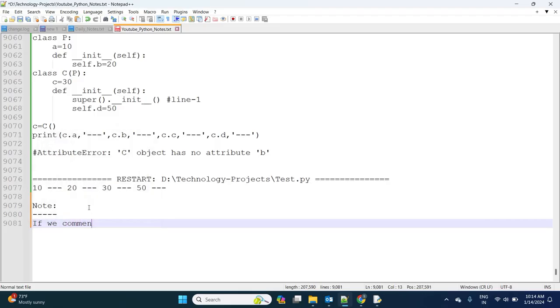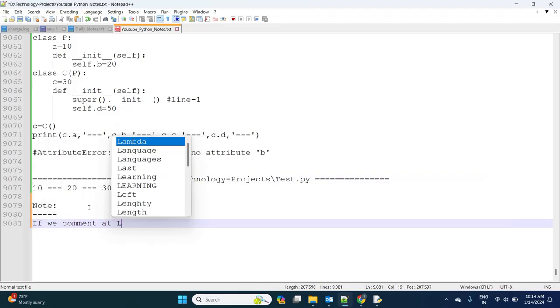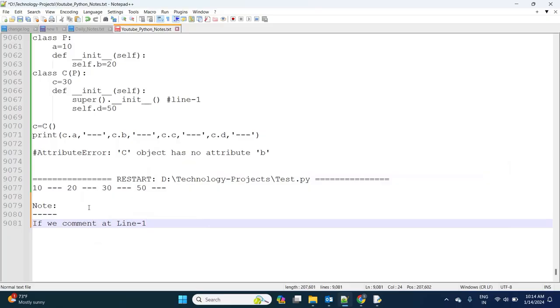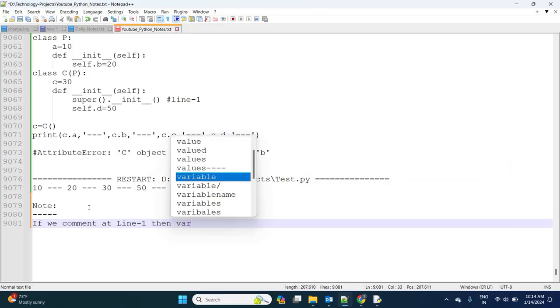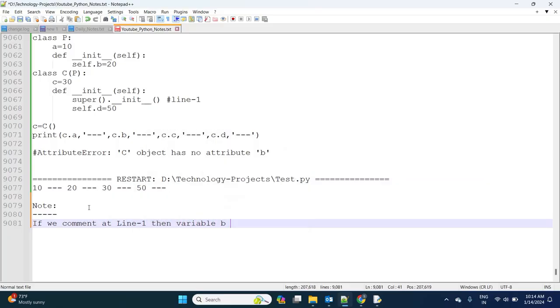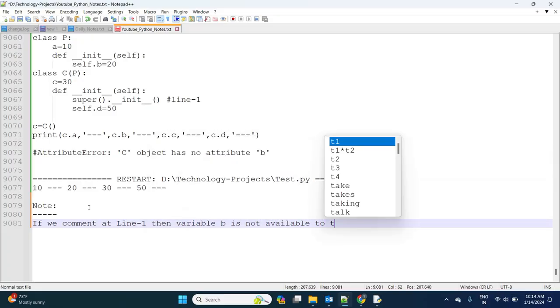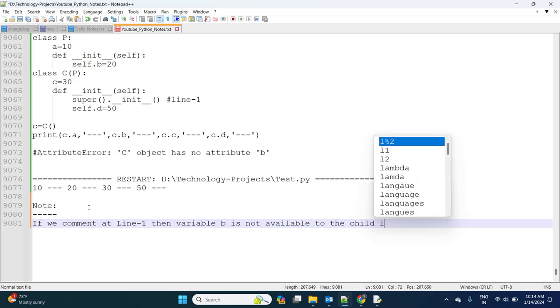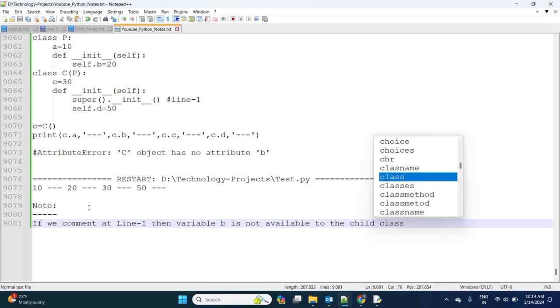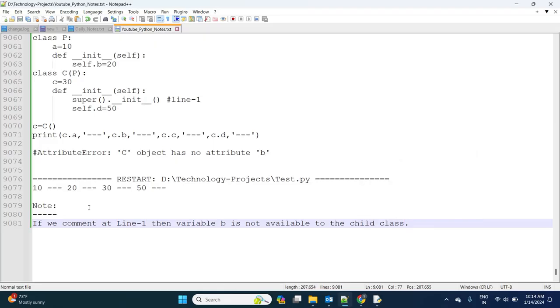If we comment line 1, then variable b is not available to the child class. Clear? So this is nothing but not available to the child class.